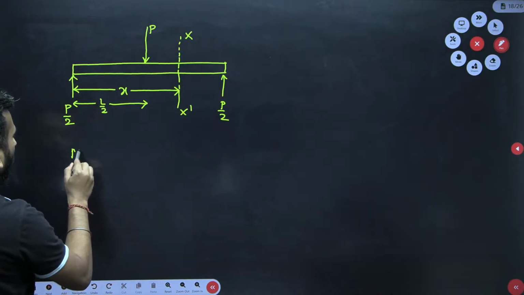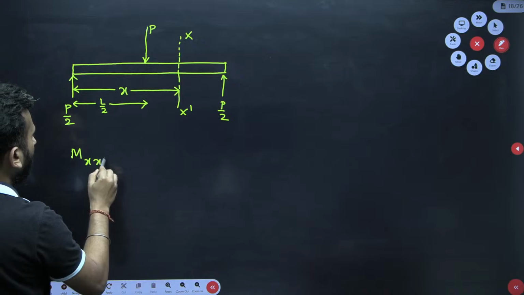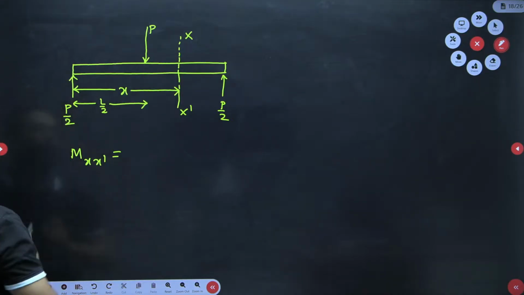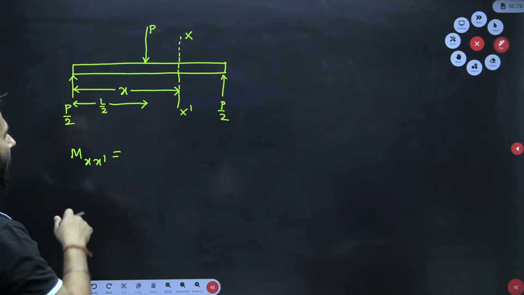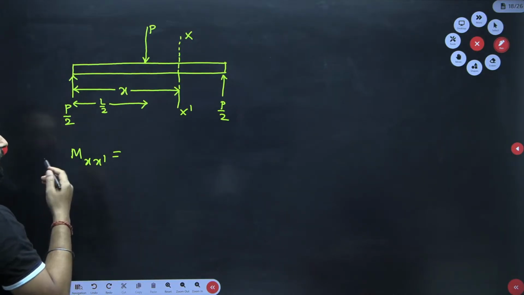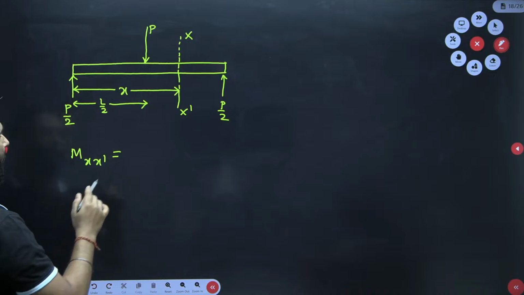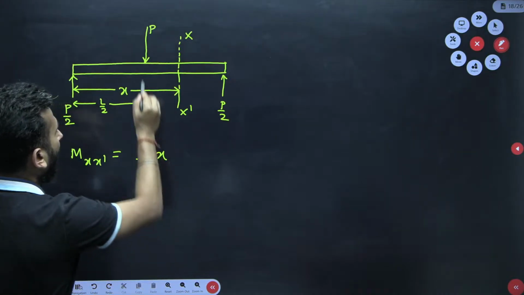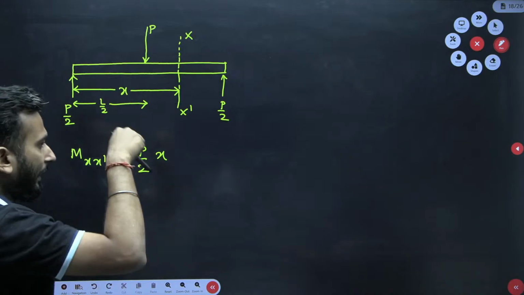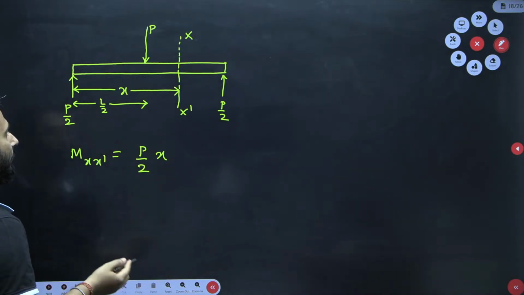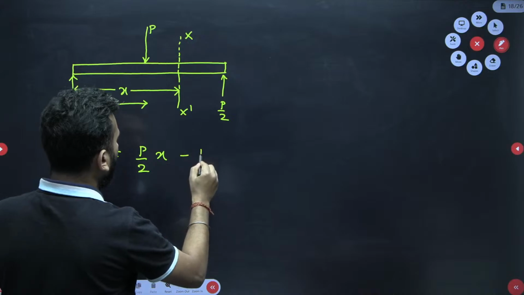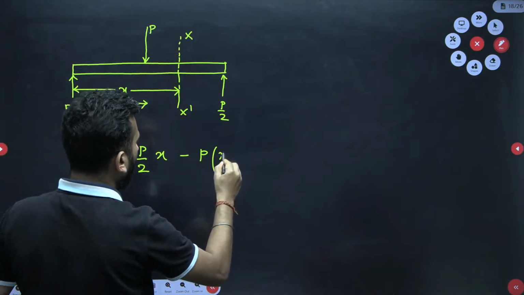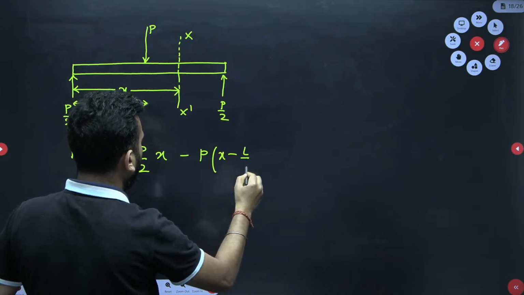So if you try to find the moment at xx dash, P by 2, that is the leftmost load, is creating a sagging effect, that means the positive effect. So P by 2 into x, and this point load P is creating a hogging effect, that is a negative effect. So I will put a minus, and what is the distance from this section? It is x minus L by 2.